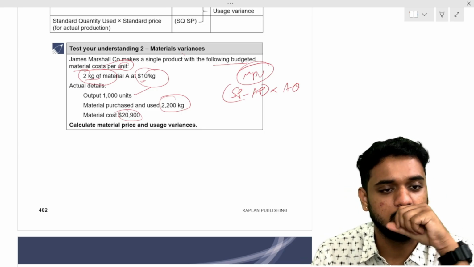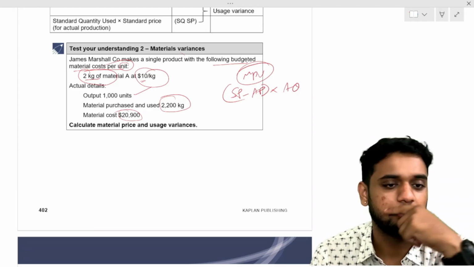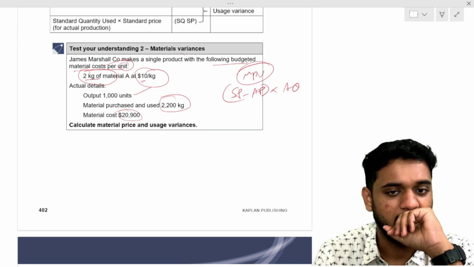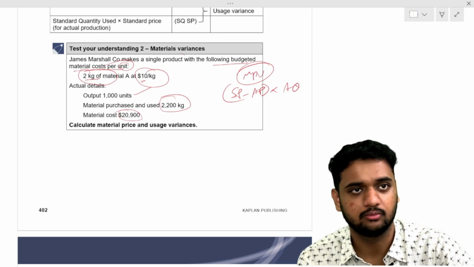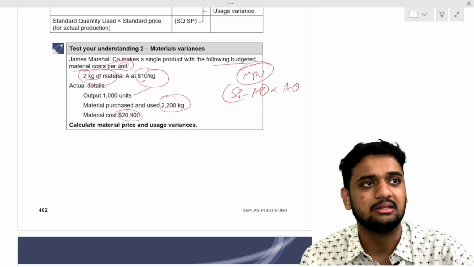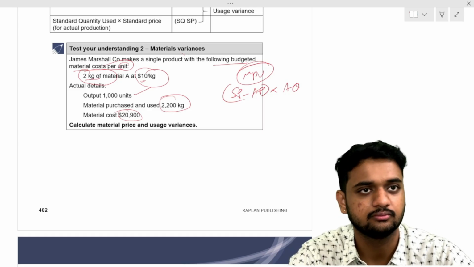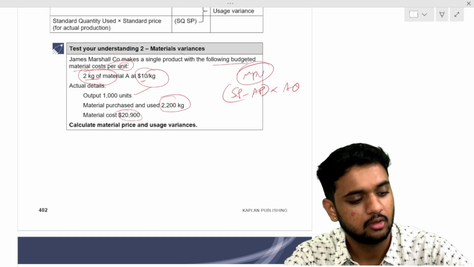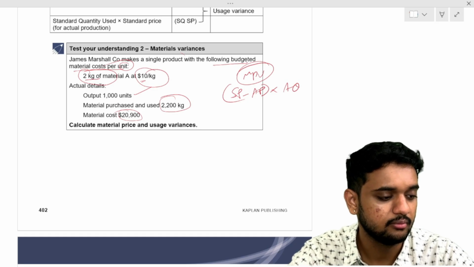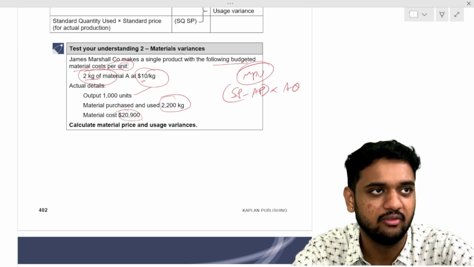We'll go very slow. Standard price is how much? Outside you're multiplying by quantity, no? That quantity, is it your raw material quantity or your output? Think and tell. While doing material variance, why will we take the output quantity? We will take the material quantity.